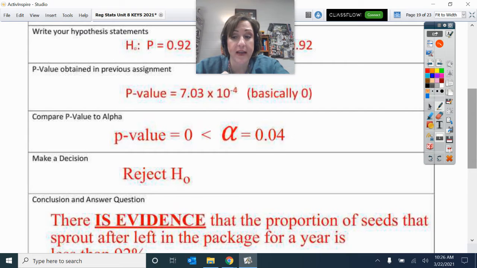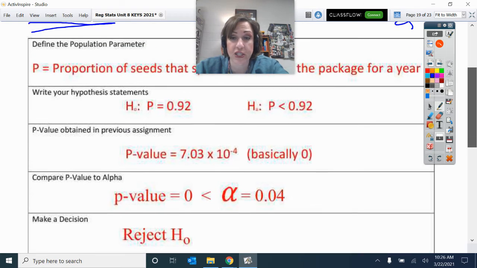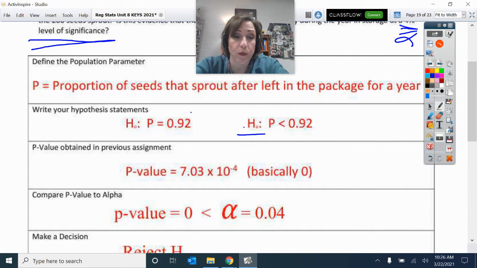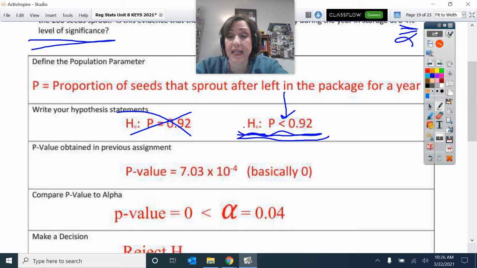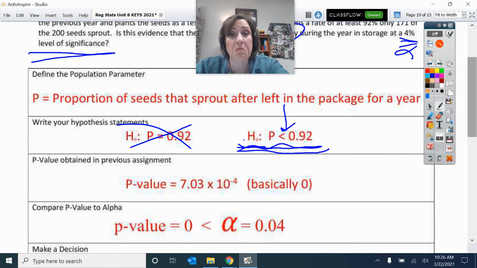So since that p-value is low, reject H0. We have evidence of HA, that the proportion of seeds that sprout after 1 year left in the package is less than 0.92. So then I answer the question, is this evidence that the seeds have lost their viability?